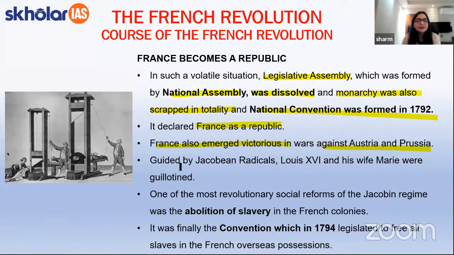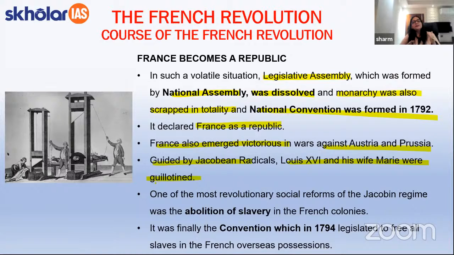And guided by the Jacobean radicals, Louis XVI and his wife Marie Antoinette were guillotined. Okay, तो जो हमारे मोनार्क थे लुइस 16 और मैरी एंटोनेट, इन दोनों को भी मार दिया गया था, जो कि गाइडेड था बाय द जैकोबियन रेडिकल्स. जैकोबियन, आई हैड टोल्ड यू, वाज एन अंडरग्राउंड पॉलिटिकल ग्रुप that was functioning during the time of French Revolution. And also, students, the war that was declared by Austria and Prussia on France was something in which France had emerged as victorious. All right.